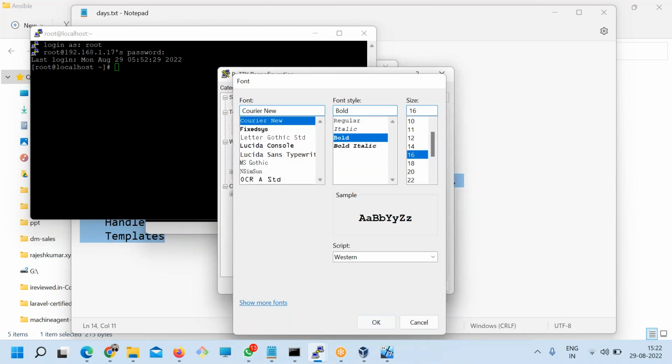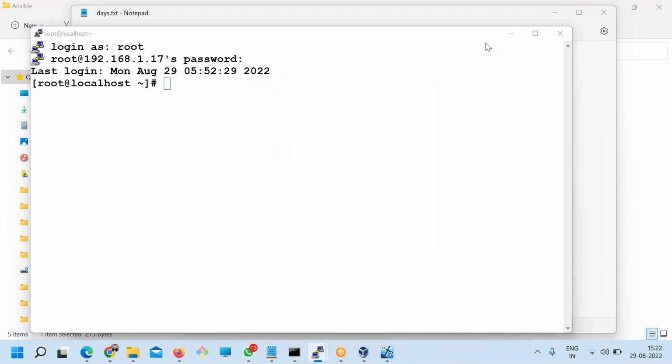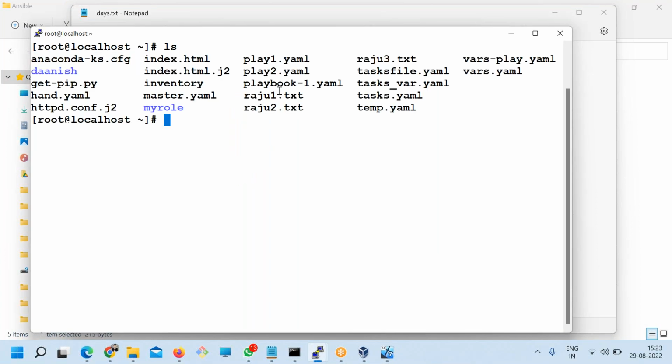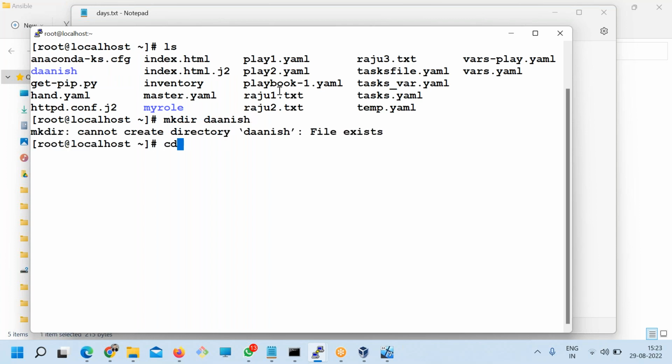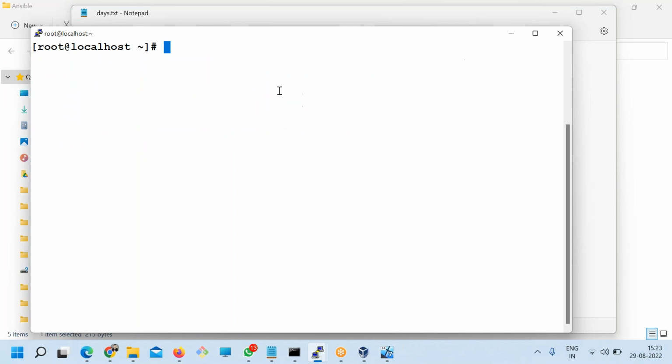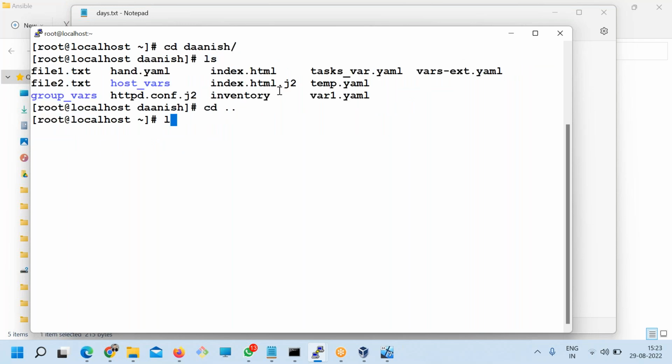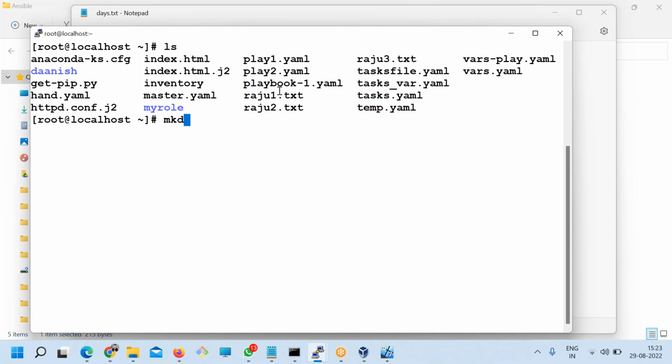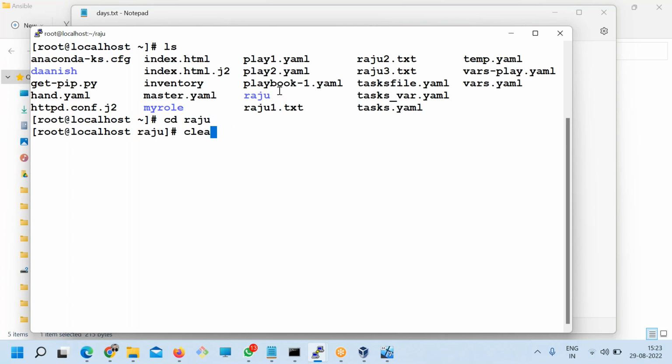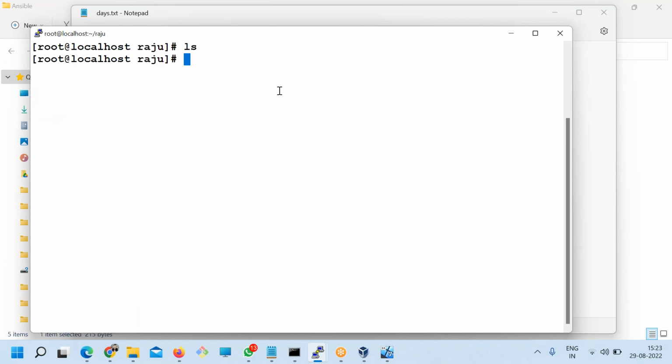Guys, I'm creating roles here. So go to one directory, mkdir Danish, cd Danish. Let's create another directory: mkdir Raju, cd Raju, and here I am going to create one directory structure.